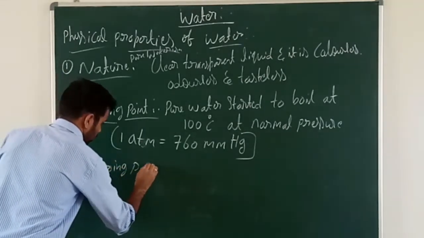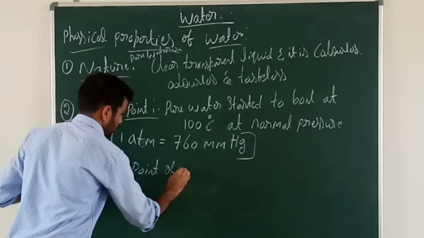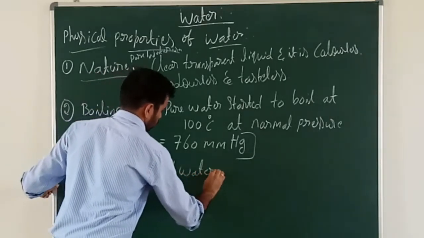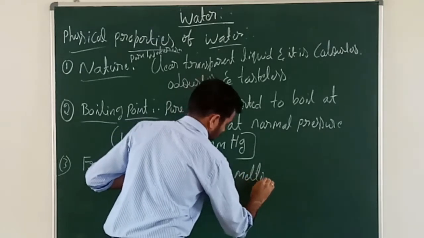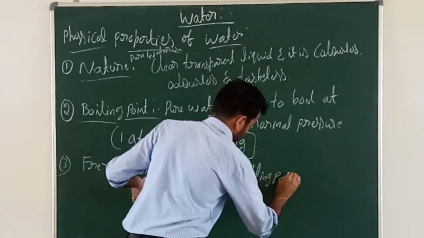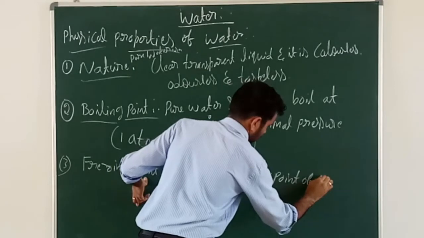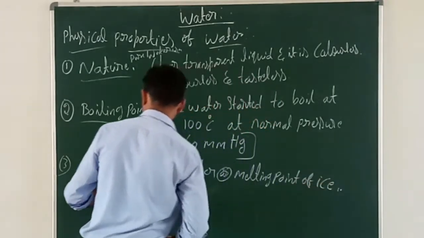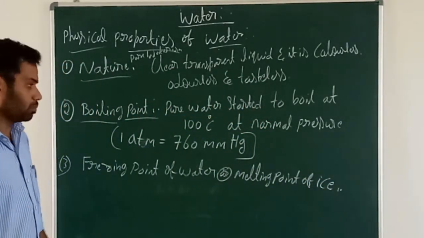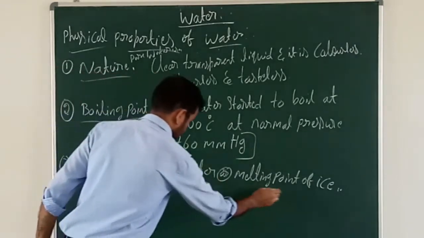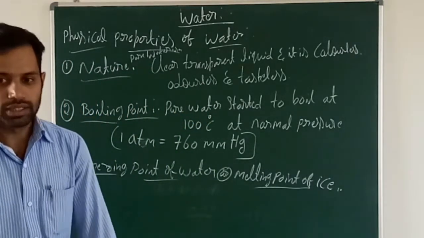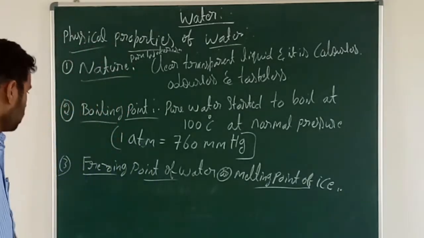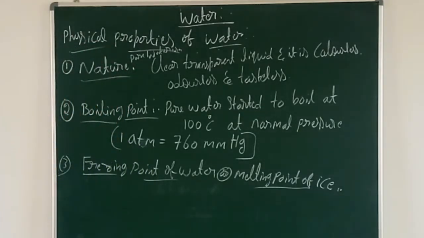Freezing point of water or melting point of ice. So this is the third physical property. The third physical property is the freezing point of water or melting point of ice.